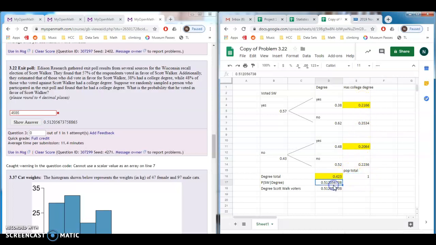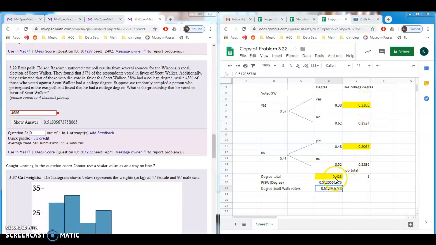What the question is asking us is, if we pick this person and they have a college degree, what is the probability they voted for Scott Walker? So in different words, what's the probability they voted for Scott Walker given that they have a degree? Now that we have all of our numbers laid out, that's not a super hard question to answer. If we're looking at just the people who have college degrees, we can find the percentage of them by adding these two numbers together, right? In fact, I did that right here.